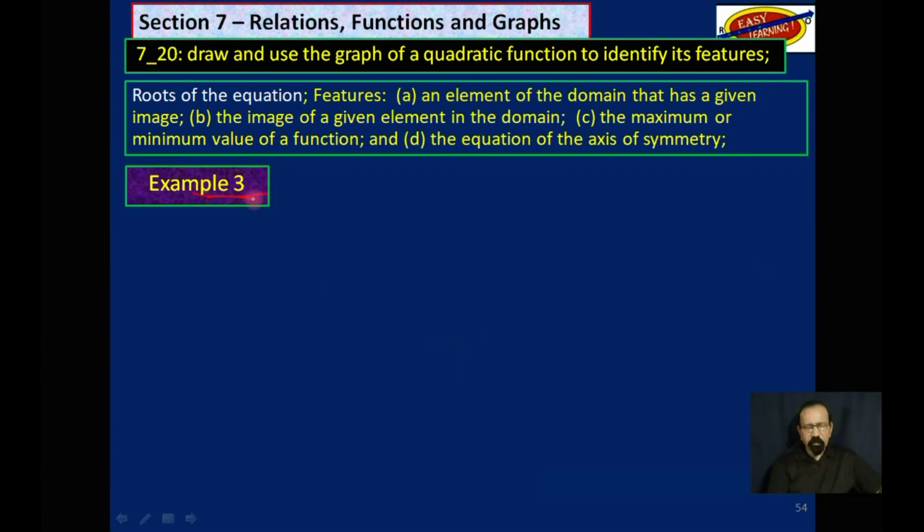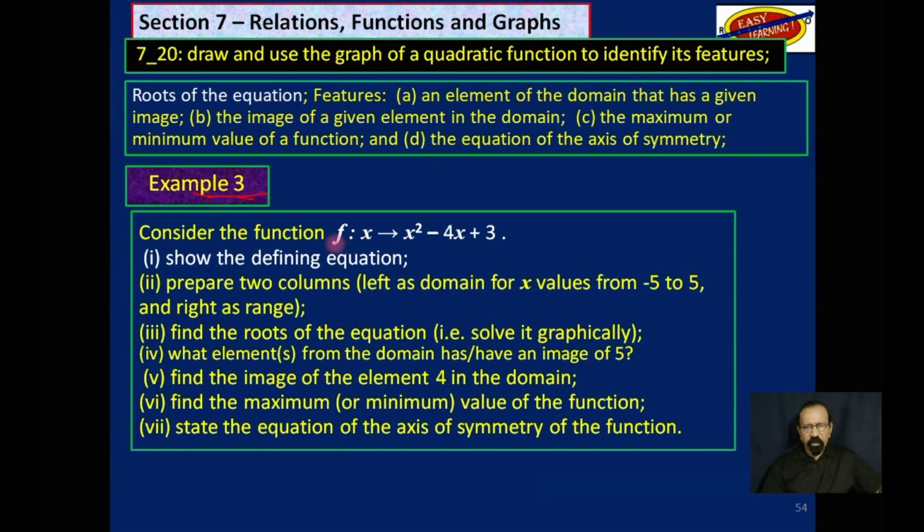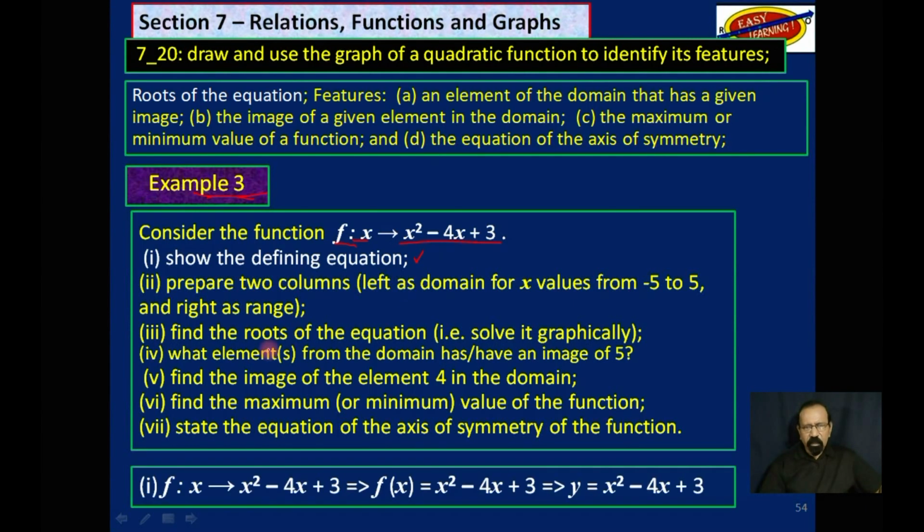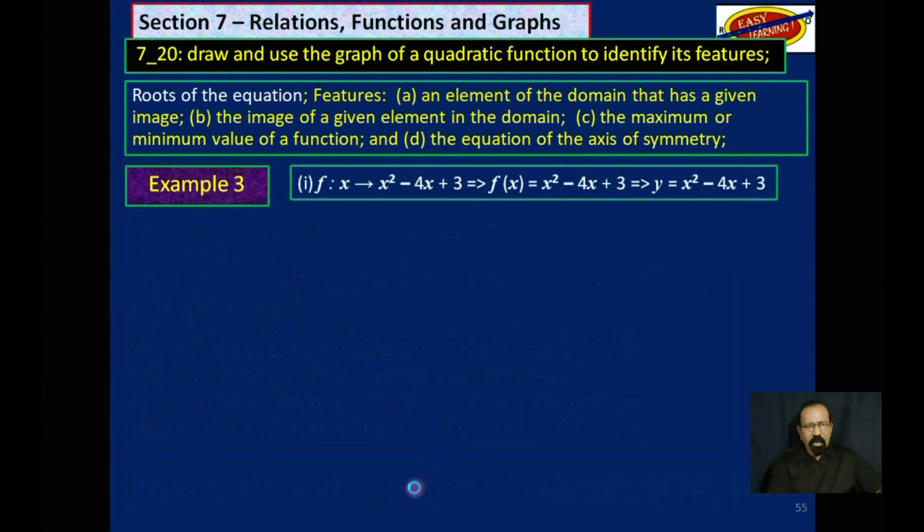Example 3. We have this function. It's a little more complicated now. The function f is such that x maps into x squared minus 4x plus 3. So we have to show the defining equation and do some other things with it. By now you know that that is fairly easy to do. And we ended up with y is equal to x squared minus 4x plus 3. That's the defining equation from this function.